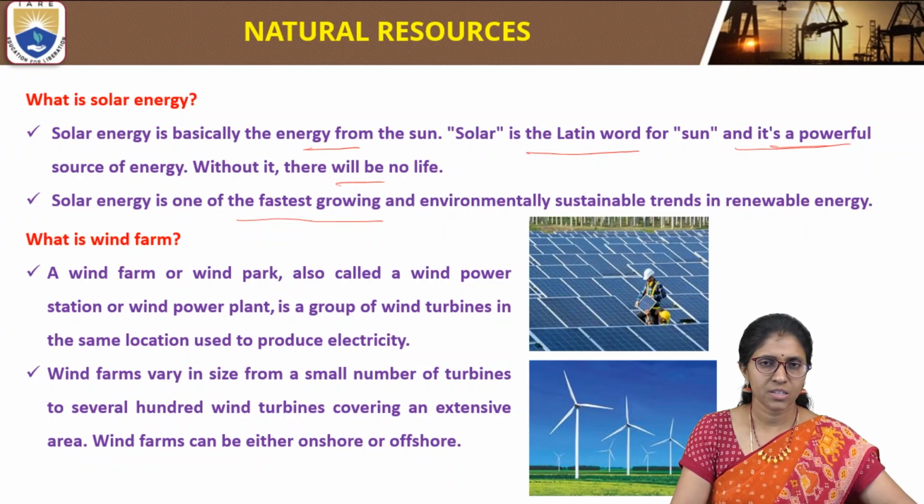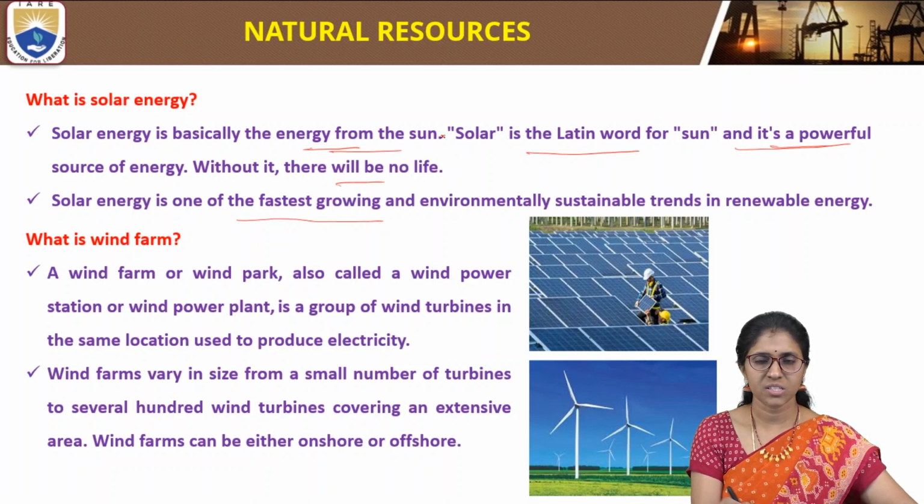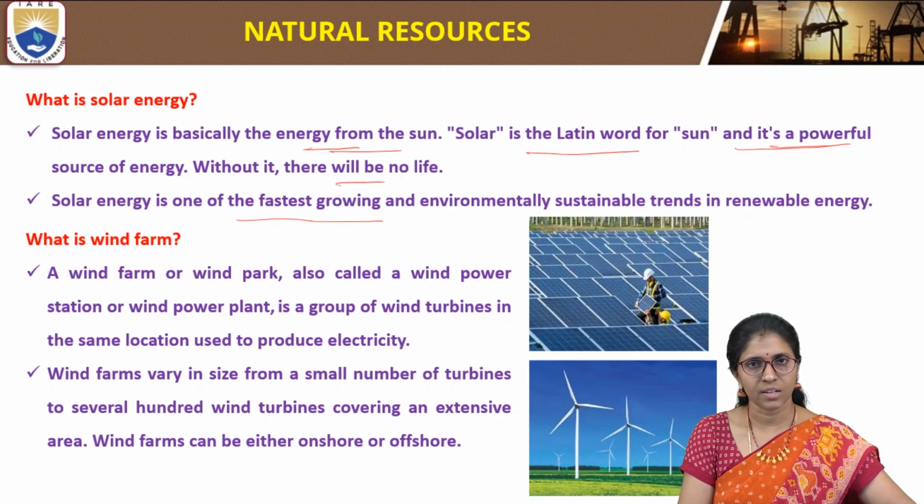Renewable energy resource means energy which can be regenerated again and again in a short duration of time. One example of a renewable energy source is solar energy. We can convert this solar energy into electrical energy by using a solar cell or photovoltaic cell.